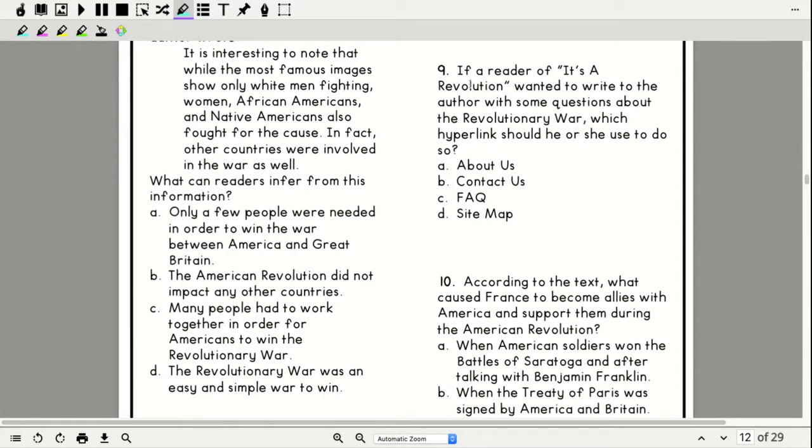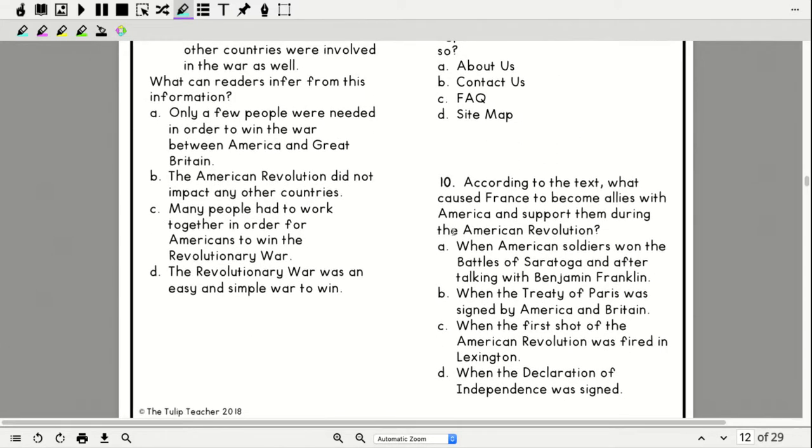Number 9. If a reader of It's a Revolution wanted to write to the author with some questions about the Revolutionary War, which hyperlink should he or she use to do so? Okay, so we're trying to contact the author. So A says about us, B says contact us, C says facts, and D sitemap.